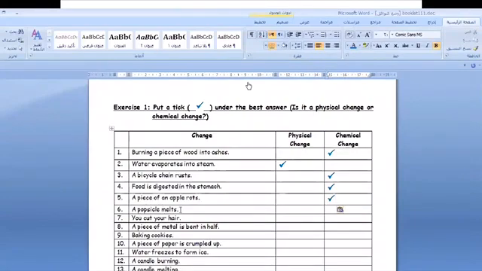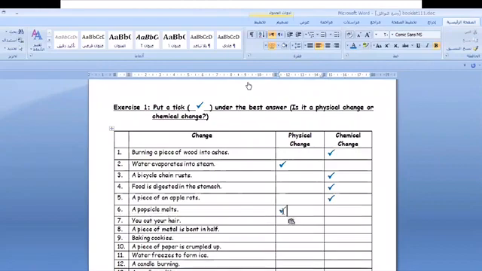A popsicle melts. When things melt, only melt. Is it physical or chemical? Great job. It's a physical change. You cut your hair. You're just cutting your hair. You still have hair. What do you think?